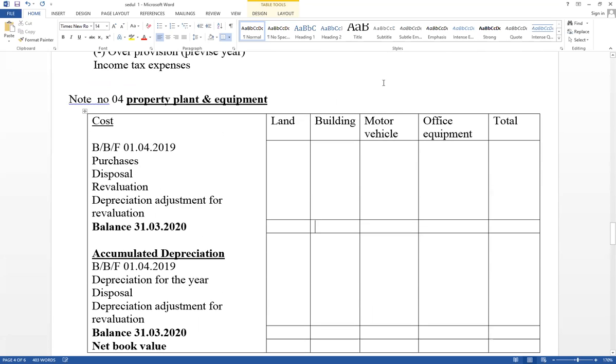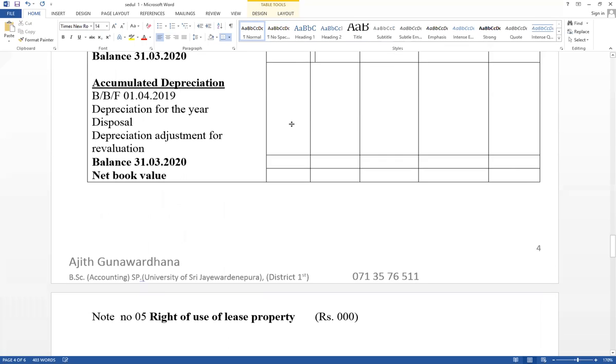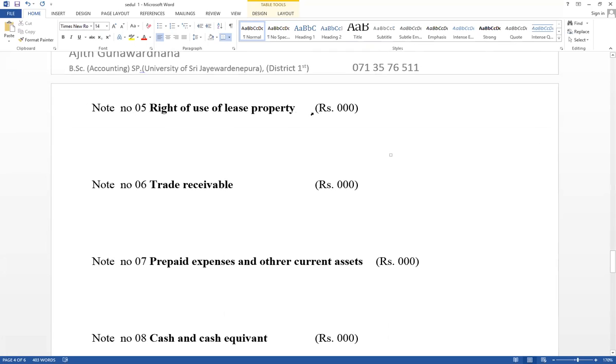Right, think about this format. Right. This is a property plant and equipment schedule. Separate note for that. Then note number 5, right of use of lease property.